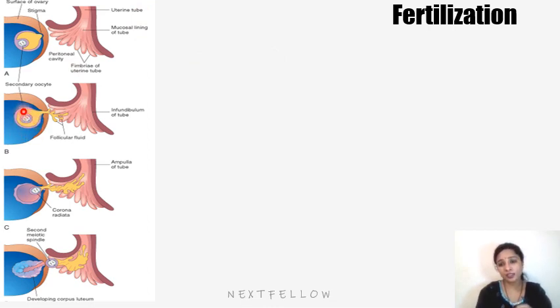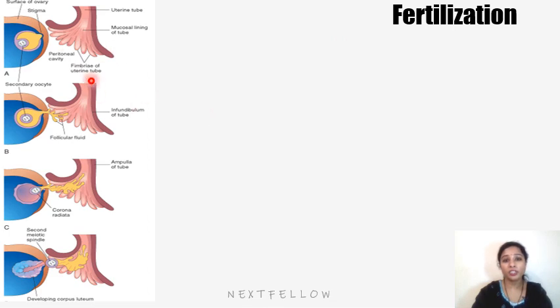The LH surge usually occurs 34 to 36 hours before ovulation, and some authors mention a wider range, around 24 to 48 hours before ovulation. Luteinizing hormone is produced from the gonadotropic cells of the anterior pituitary, the anterior part of the pituitary gland.